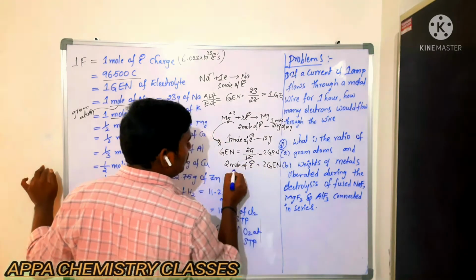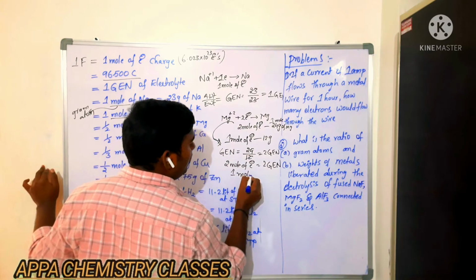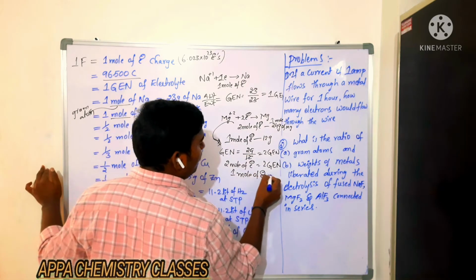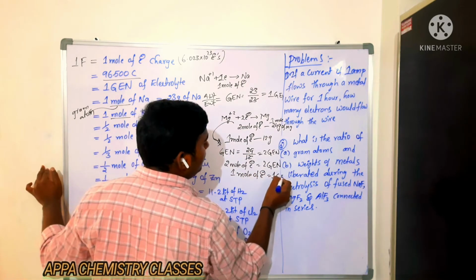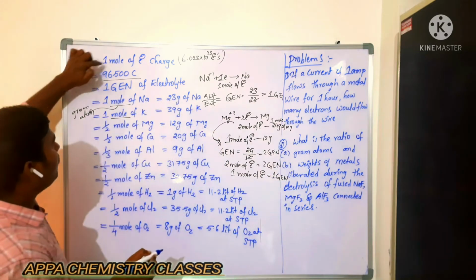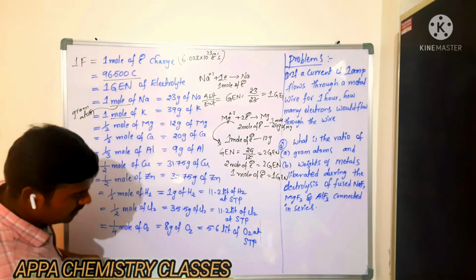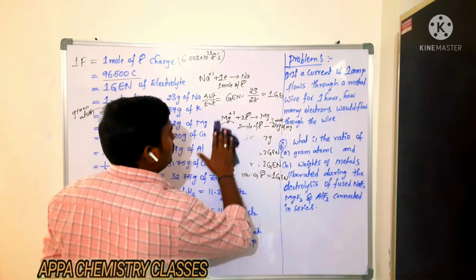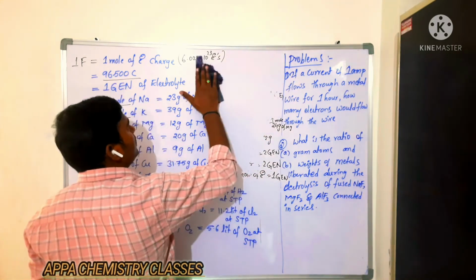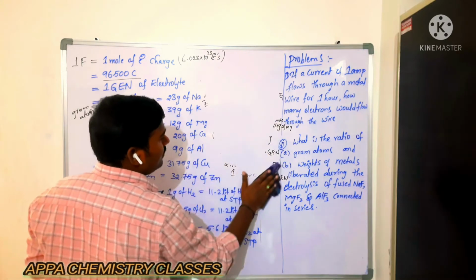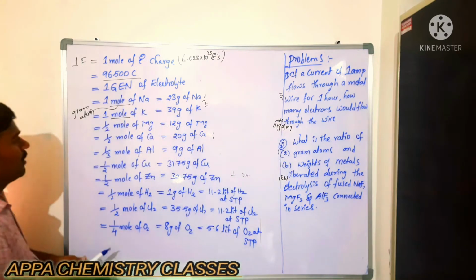Okay? So then 1 mole of electron it will be how much? 1 mole of electron it will be 1 gram equivalent. Is that clear? 1 mole of electron is nothing but 1 GeN of electrolyte. Is that clear? Are you able to understand? So that is the main concept here. So based on this data we can do more problems here.